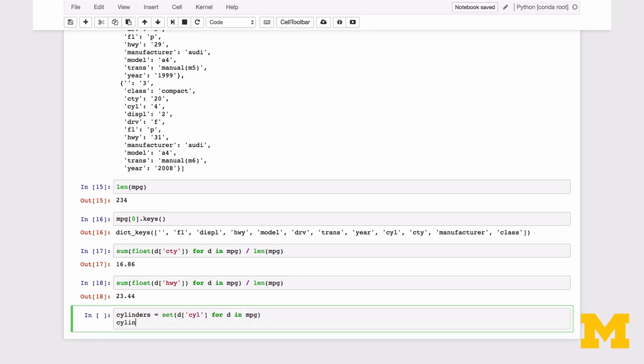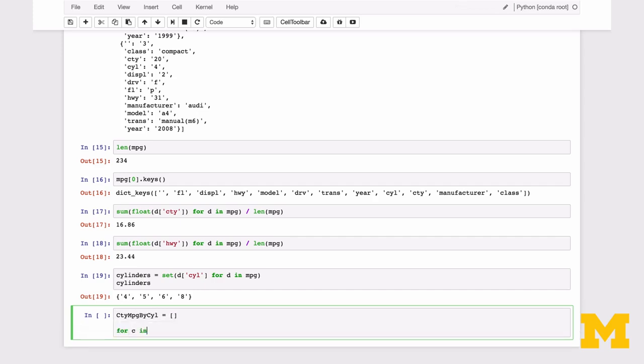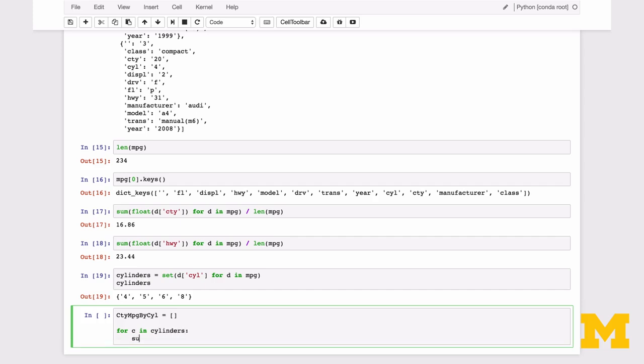Creating a set of the values in the cylinder entry of the dictionaries will give us the unique levels for number of cylinders. We see that we have cars in our dataset with 4, 5, 6, and 8 cylinders. First, we'll create an empty list where we'll store our calculations. Next, let's iterate over all the cylinder levels, and then we'll iterate over all the dictionaries.